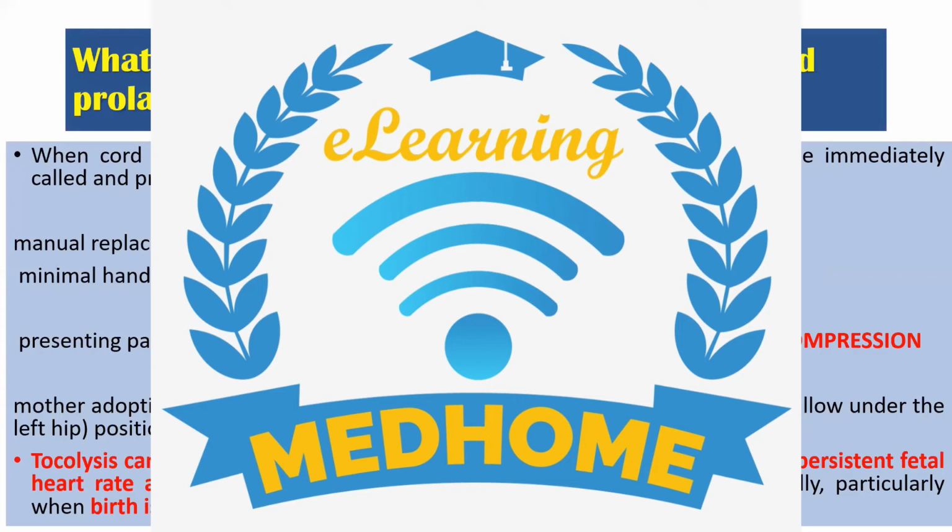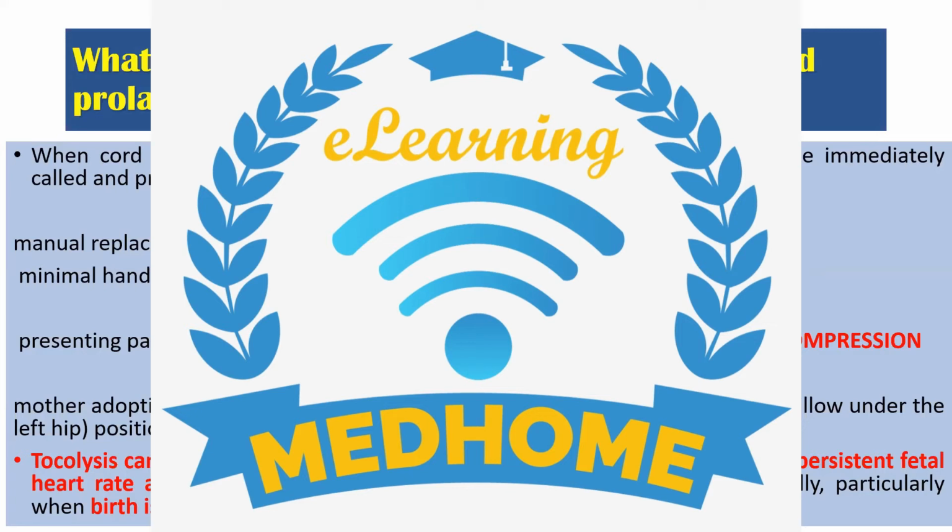That is the point here. So anyhow, let us go with RCOG, what they are telling. They said manual replacement is not recommended. And if the cord is already lying outside the vagina, minimal handling to prevent vasospasm. Now, the presenting part should be elevated either manually or by filling the urinary bladder, to minimize the compression. Compression with what? With the presenting part.